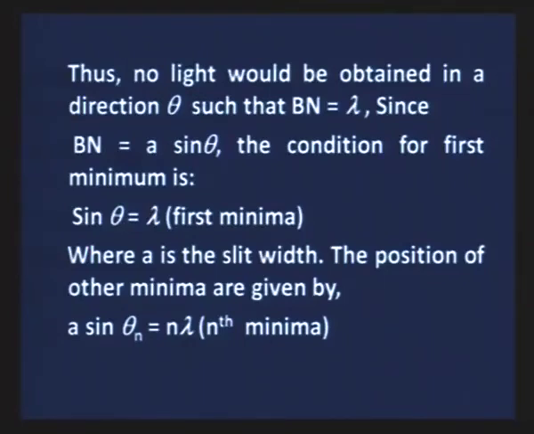If we take the slit width as a, then BN will be a sin theta, and the condition for first minima is a sin theta is lambda, where a is the slit width. The positions of other minima are given as a sin theta n is equal to n lambda, where n is the order of the minima.